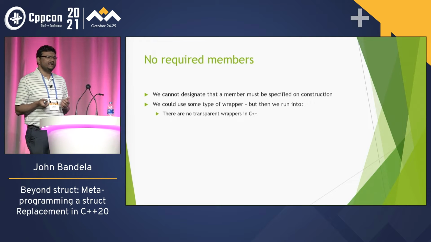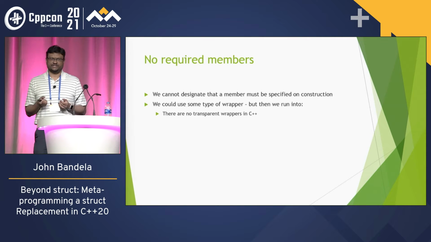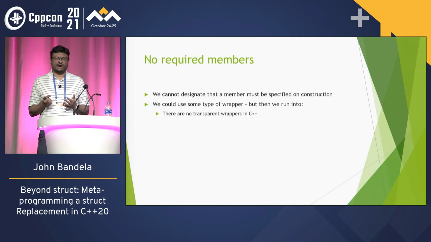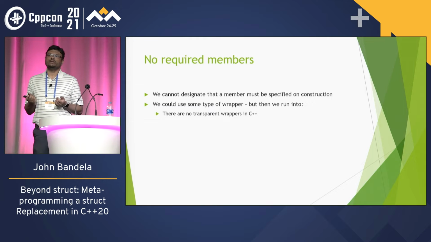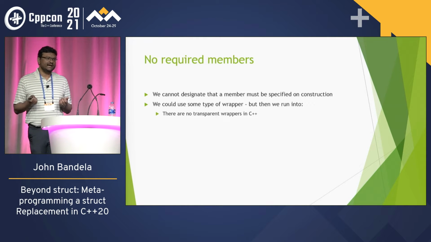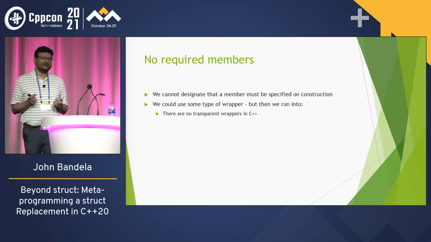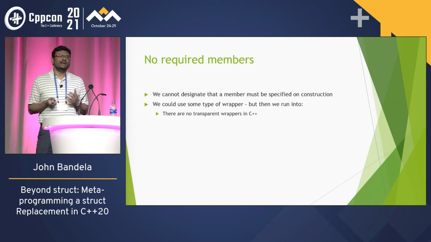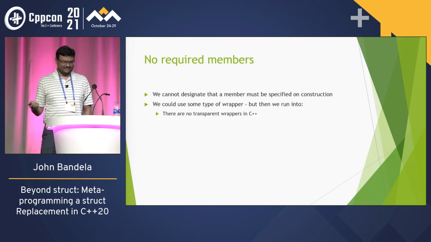And there's a minor thing, no required members. We can't designate that a member must be specified on construction, like, hey, you had to provide a parameter for this member. There's a way to hack around it: we can write ourselves a required template that deletes the default constructor and wrap our type in there. But the problem is that in C++ there are no transparent types. Once you start trying to write a transparent type, you'll run into all these edge cases where it works, but it doesn't work. That's a hat tip to Titus, who keeps reminding me of that.